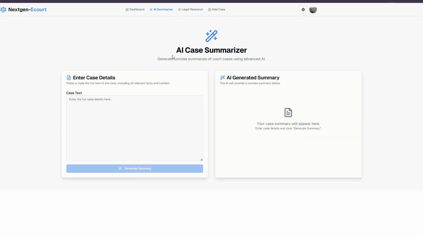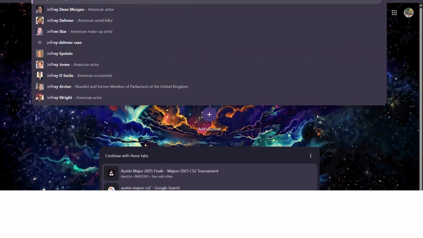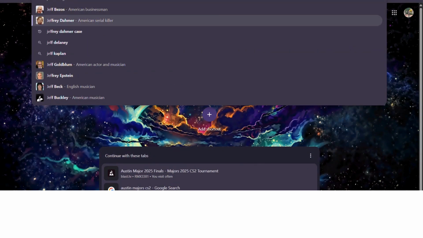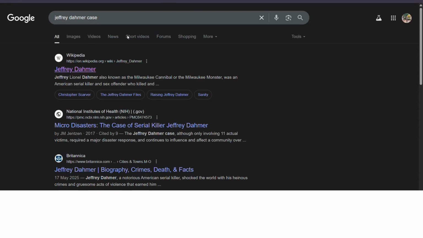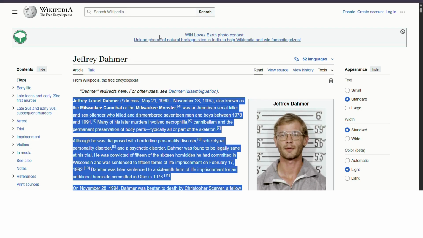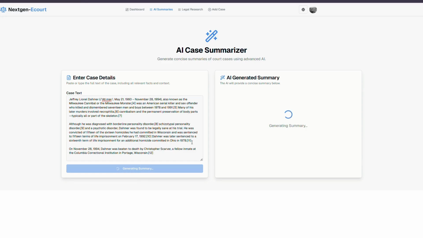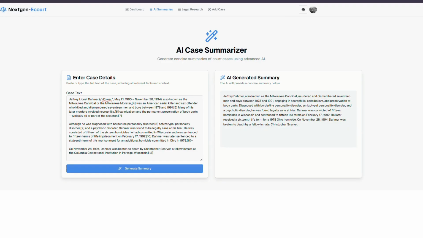So this is our chatbot. Let us take a particular example, the Jeffrey Dahmer case. For example, if we take any document or any text like this, it is generating. It will take just a second. Yeah, this is exactly what I'm trying to do. Here our AI chatbot summarizes all the text that is given to it and creates a simple explanation of that. So this can be used by the person for any legal document.